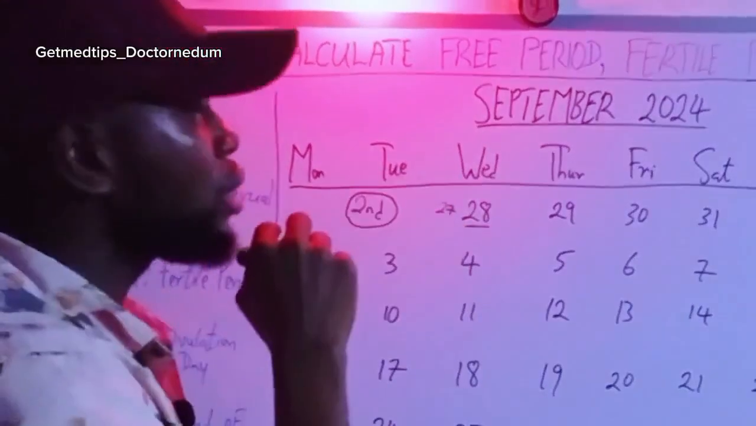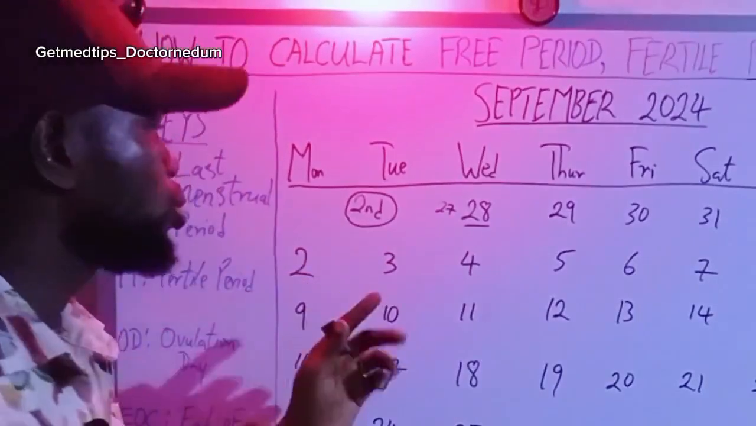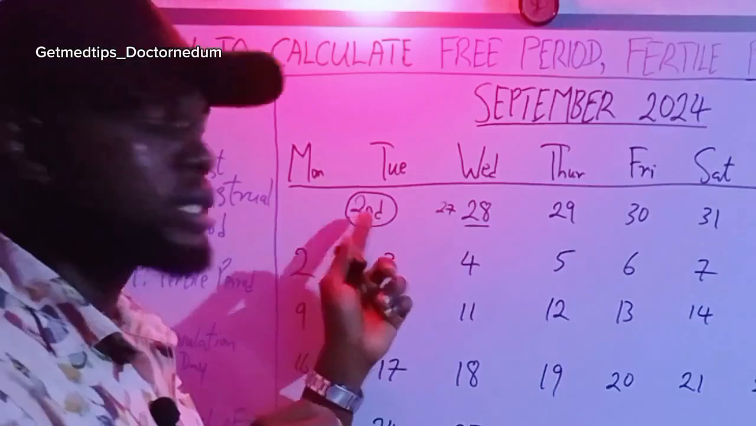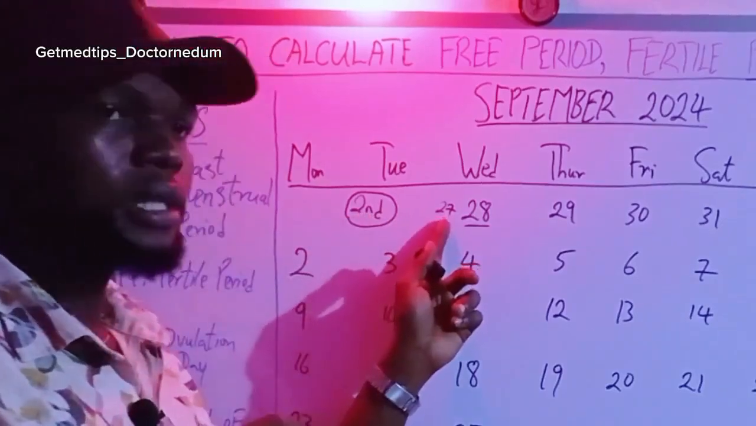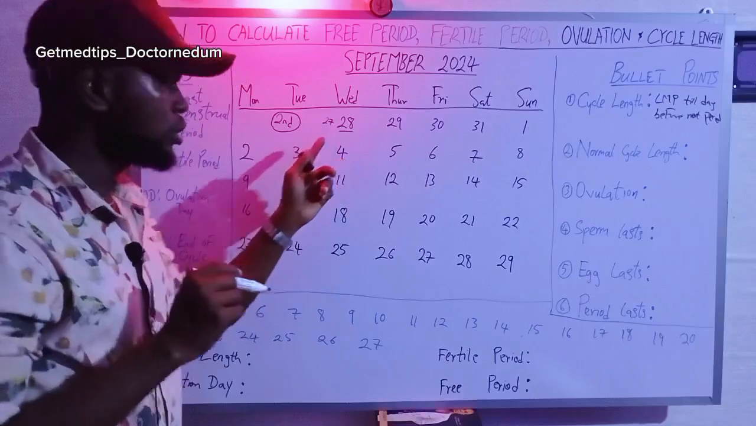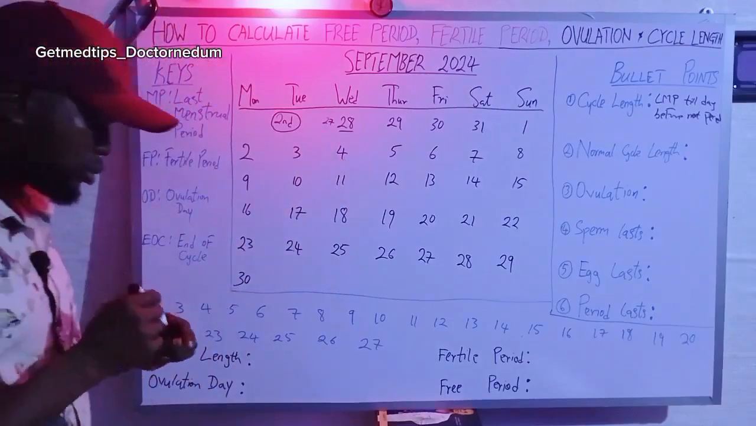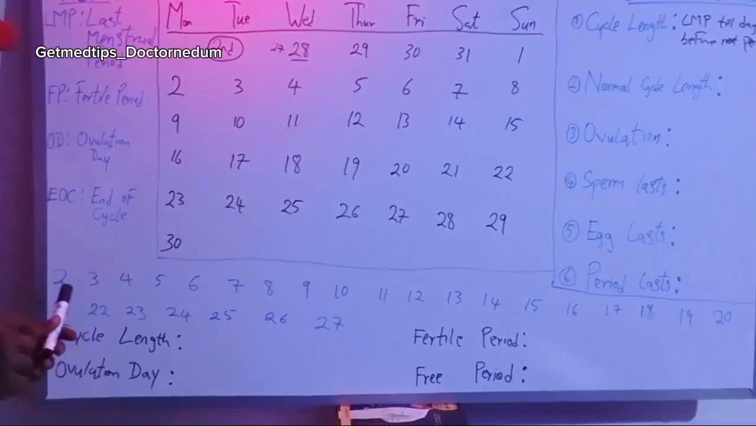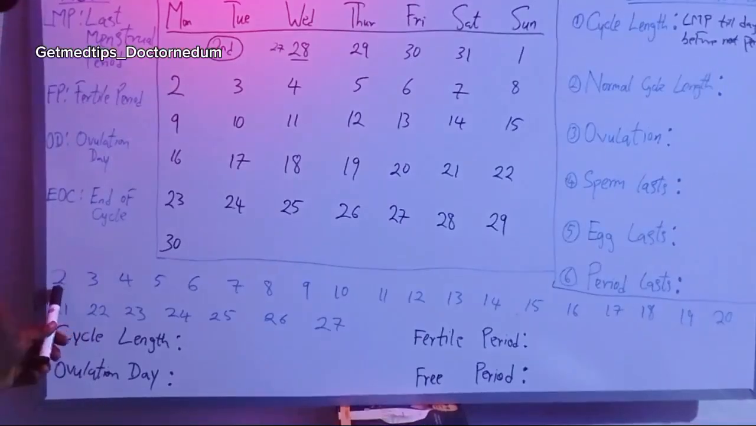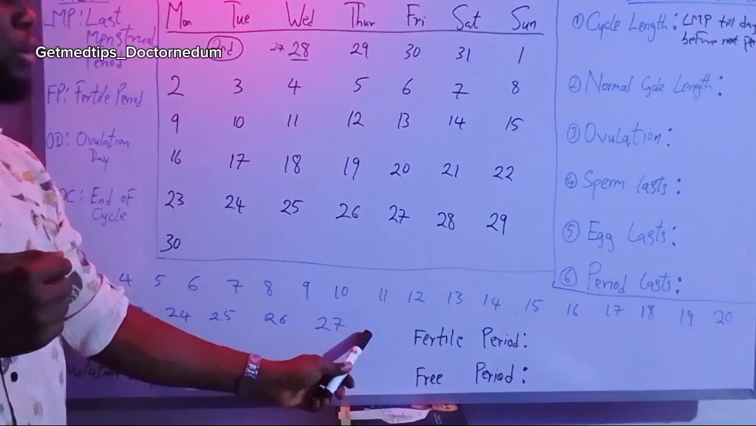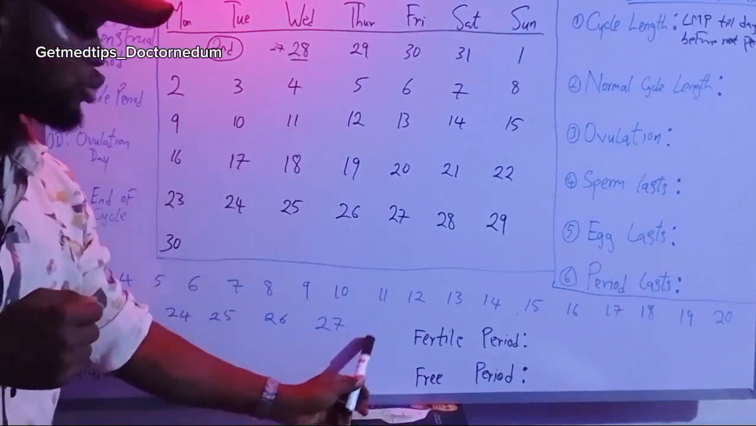So if we want to know our cycle length, what we need to do is to count the number of days starting from the 2nd of August till the 27th of August. That is why I have written out the numbers here. For us to know the cycle length, you have to count from the 2nd of August, which is the first day of the menstrual cycle, and that is the day the period started, till the last day of that cycle before the next period.